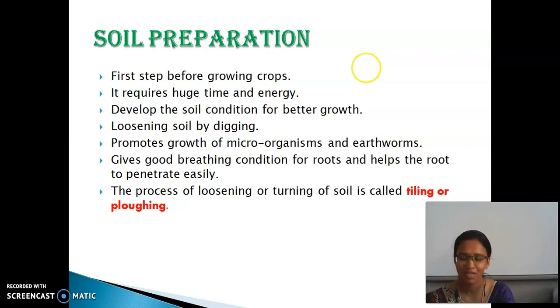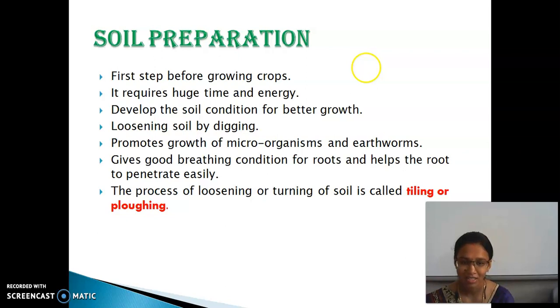The first step is loosening of soil. After a crop is cultivated, the soil becomes very tight, so we have to loosen it by digging. Loosening promotes the growth of microorganisms and earthworms. Who is called the friend of farmers?